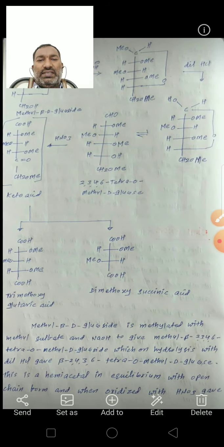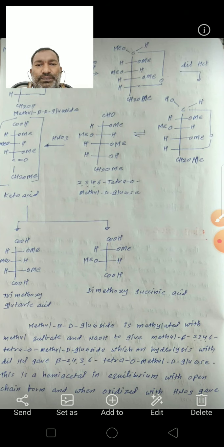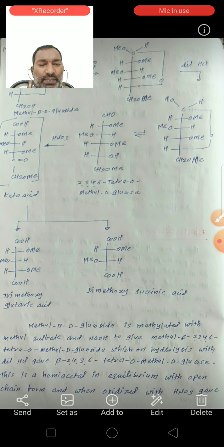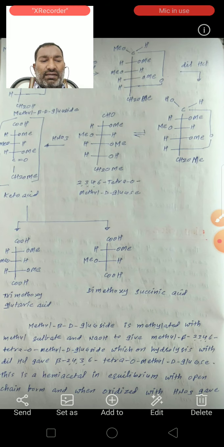This is a hemiacetal in equilibrium with the open chain form, and when oxidized with HNO3 it gave a mixture of